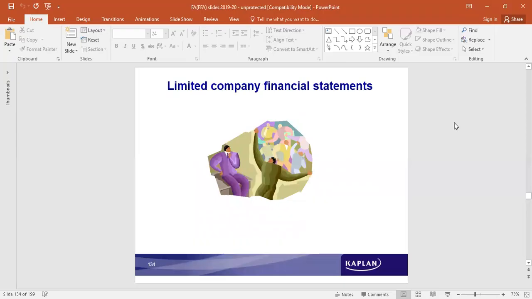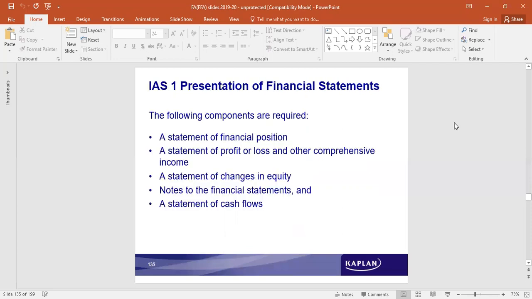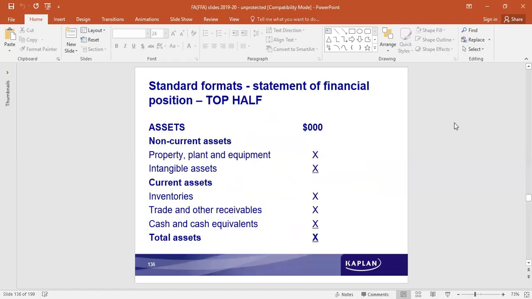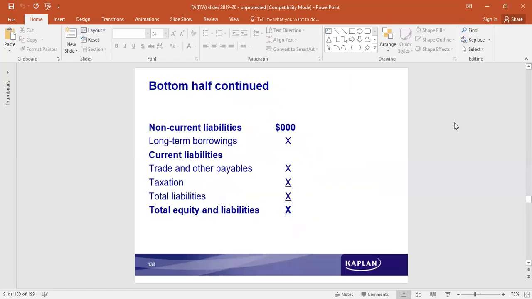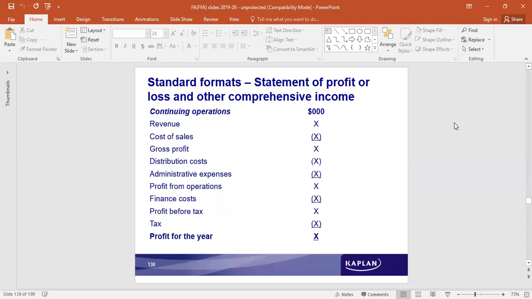Okay, let's see limited company financial statements. Somehow I assume that you are not there on the other end. I'll just explain the statement of financial position. We'll just discuss about this one and then we'll wind it up, because no response is coming at this hour.